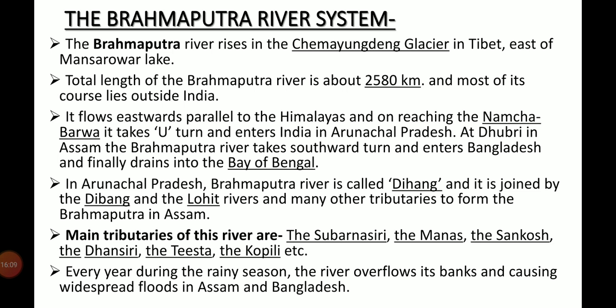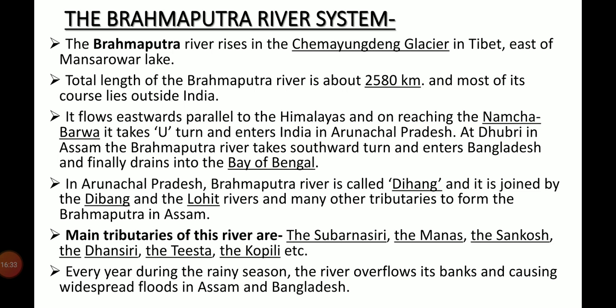In Arunachal Pradesh, the Brahmaputra river is called Dihang, and it is joined by the Dibang and the Lohit rivers and many other tributaries to form the Brahmaputra in Assam. The Brahmaputra river is known as the Tsangpo in Tibet and Jamuna in Bangladesh.